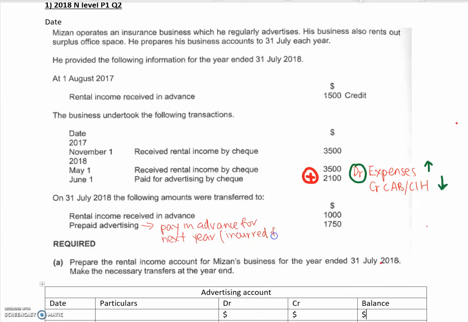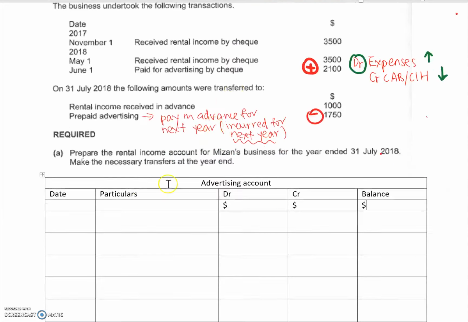It is incurred for next year. Okay, but I made payment this year. But because it is incurred for next year, I actually have to minus from my expenses because it is not meant for this year. It is meant for next year. Okay, and with that, let's do our advertising account.